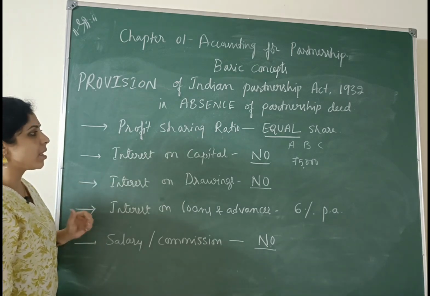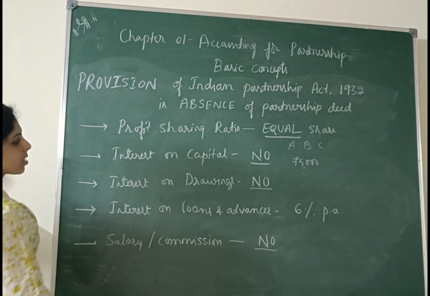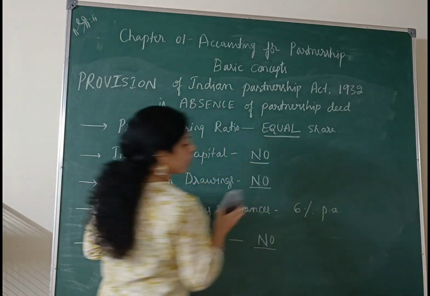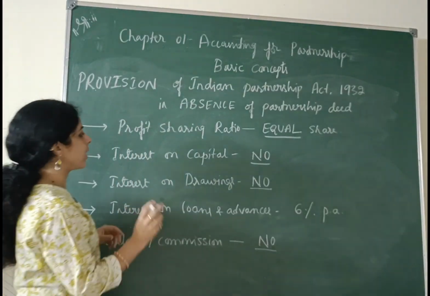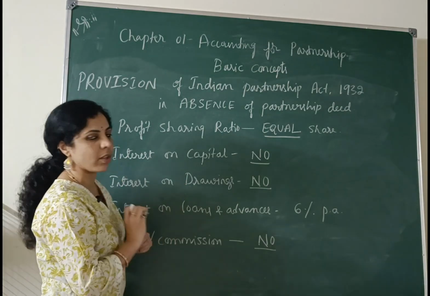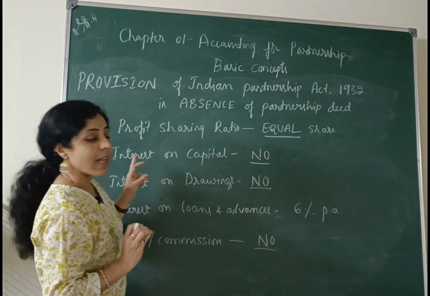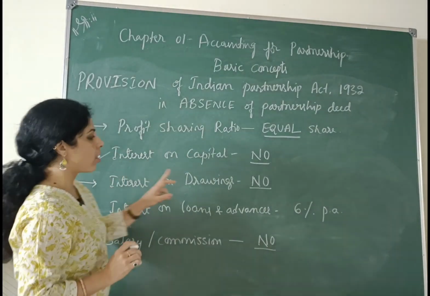The next one, interest on capital. Here, no partner is entitled to get any kind of interest on their capital contribution. Interest on capital will not be given to any of the partners in the absence of partnership deed. Next thing is interest on drawings.